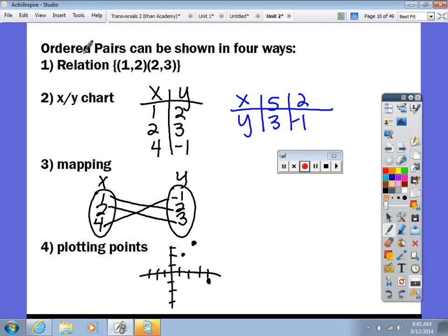So this is just ways that we can show our ordered pairs. The first way is in a relation. The second way is my XY chart, which we've already seen, right? My third way, and you don't have to write this, is mapping. How did we know if it was a function from mapping last year? What did we just look to see? Yeah, X could only have how many lines coming from each one? 1 line. So would this be a function? Yes. And then plotting points, right? And whenever we're plotting points, that's just like a graph. Okay? Any questions about that? Yes or no? All right.